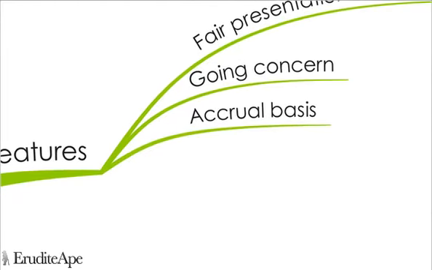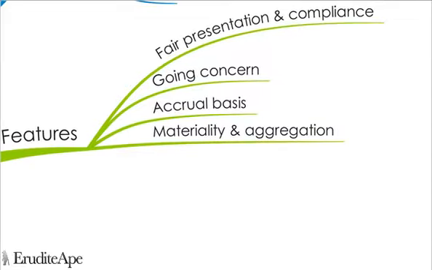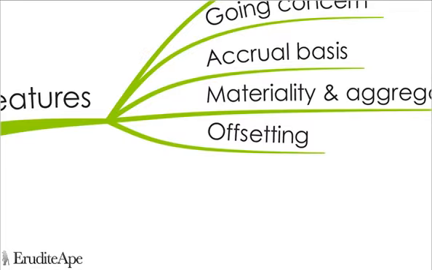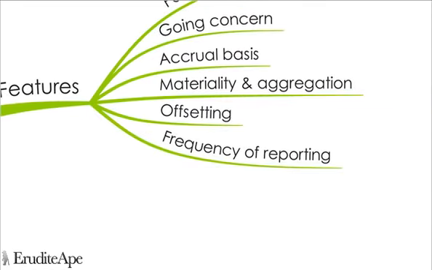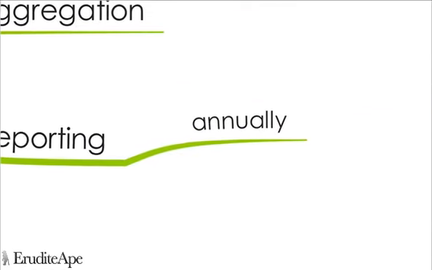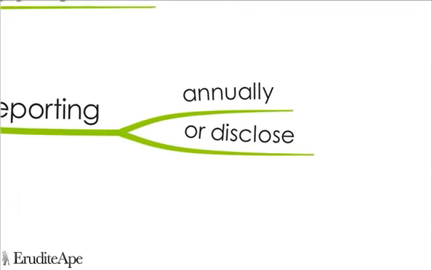Accounts are prepared on an accrual basis. This is when items are recognised as assets, liabilities, equity, income and expenses when they meet the definitions and recognition criteria, with the exception of cash flow information. The financial statements will present separately each material class of similar assets and items of dissimilar nature or function unless they're immaterial. Offsetting is not allowed under the international accounting standards unless it's required or allowed by another international financial reporting standard. IAS stipulates the frequency of reporting should be annually, and if not, it should be disclosed.